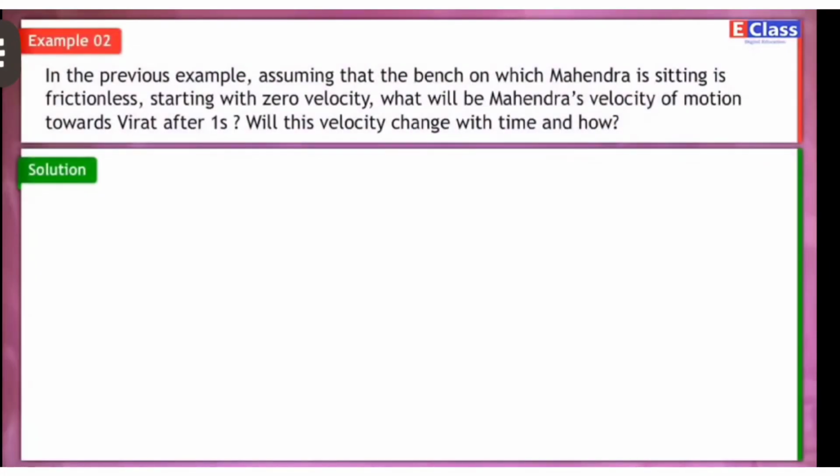Example 2. In the previous example, assuming that the bench on which Mahindra is sitting is frictionless, starting with 0 velocity, what will be Mahindra's velocity of motion towards Virat after 1 second? Will this velocity change with time, and how?